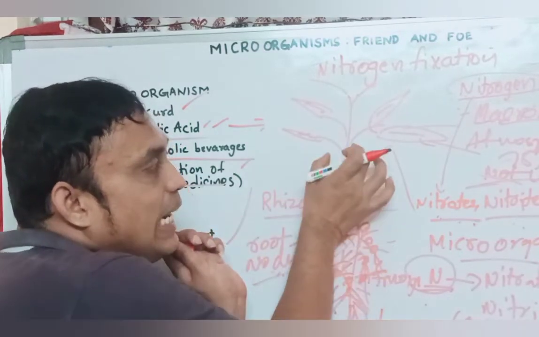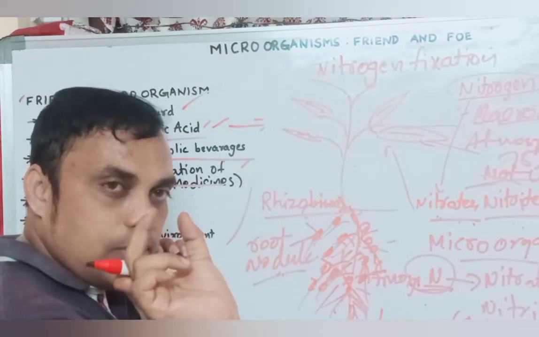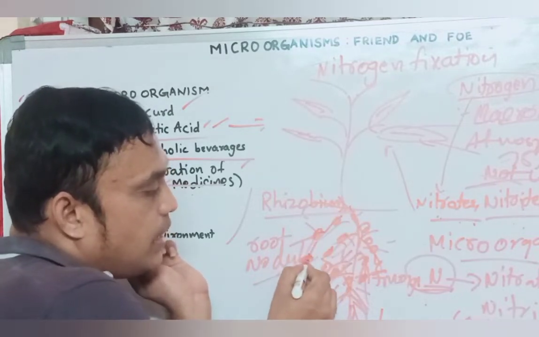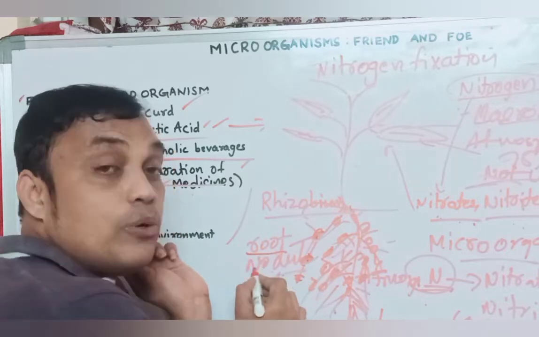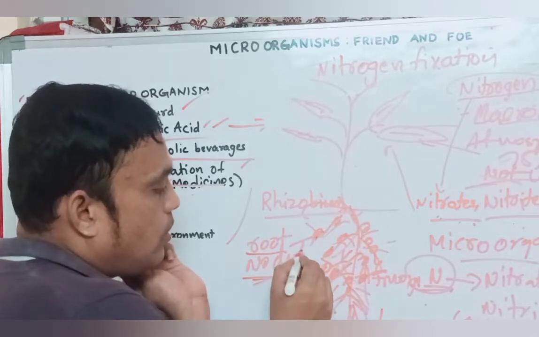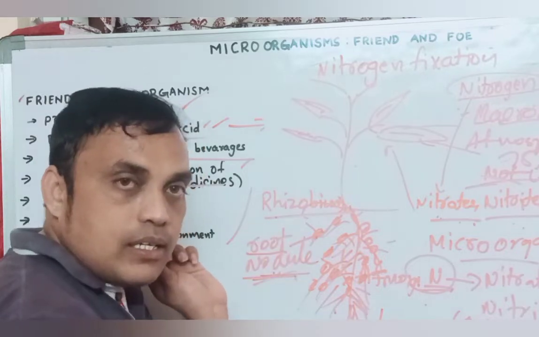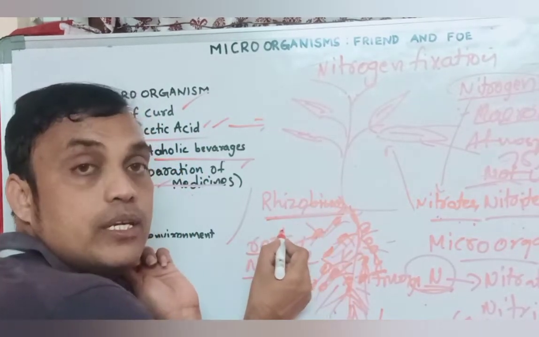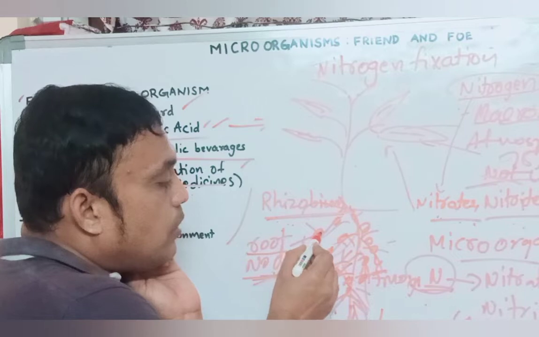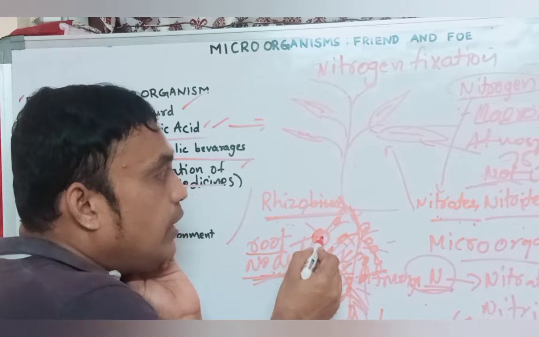If you observe, in Leguminaceae family plants some part of the roots bulge. Whatever bulged part there is, we can call root nodules. In the root nodule, bacteria live. That bacteria's name is Rhizobium leguminacearum. Rhizobium leguminacearum bacteria live in root nodules.